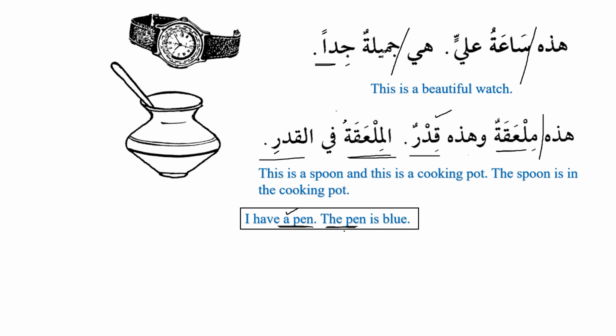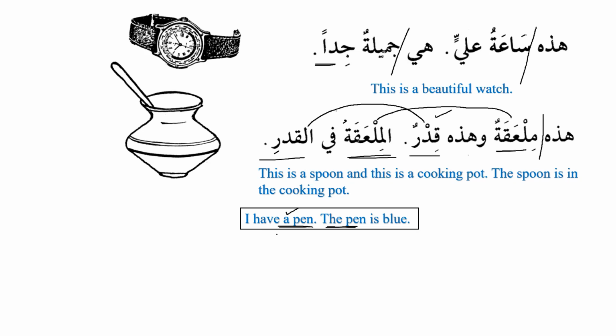Okay, so now look over here. هذه ملعقة وهذه قدر. This is a spoon and this is a cooking pot. Now ملعقة and قدر, we are talking about them for the first time. And when we talk about the same noun for the second time, as we can see over here, then it becomes a definite noun, it becomes marifa.